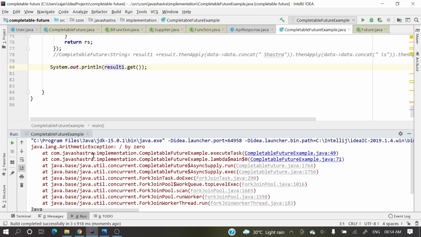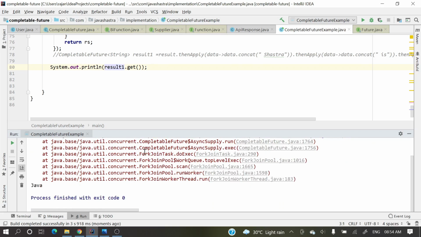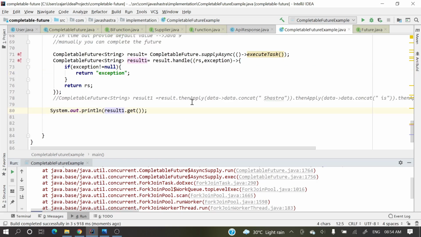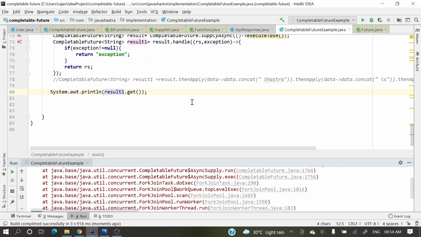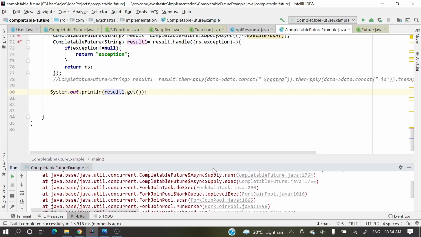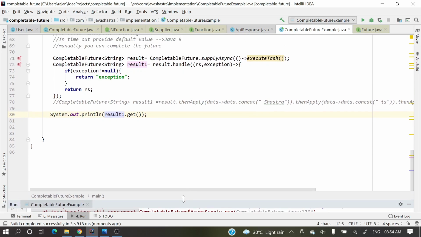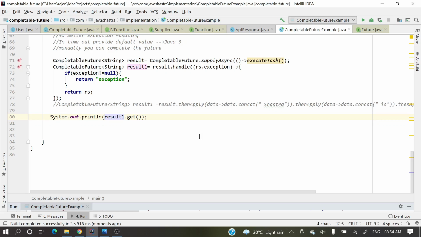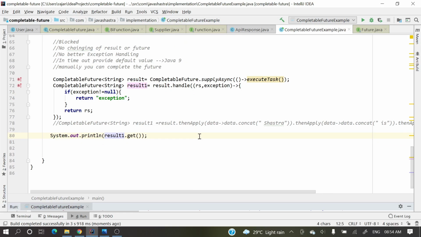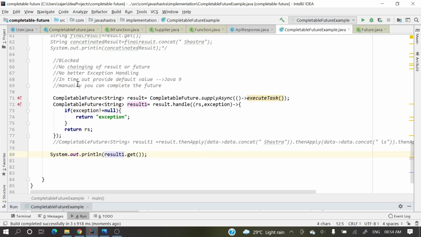Just see, here we are getting this arithmetic exception, it's printing, and we are getting this result, Java, right? Okay, so hope you got a clear idea that CompletableFuture provides a better exception handling mechanism.